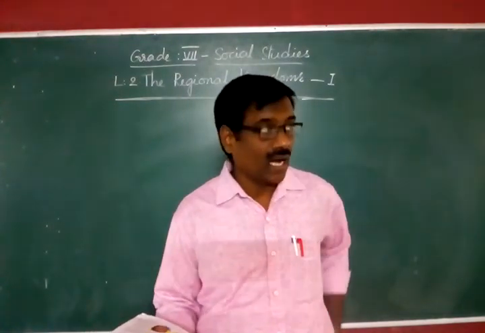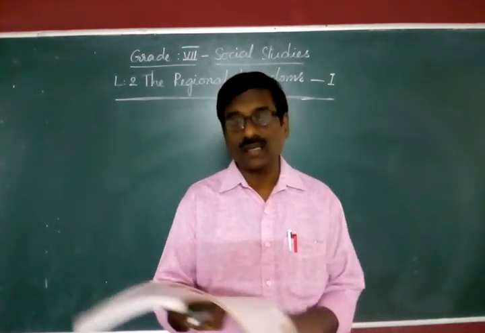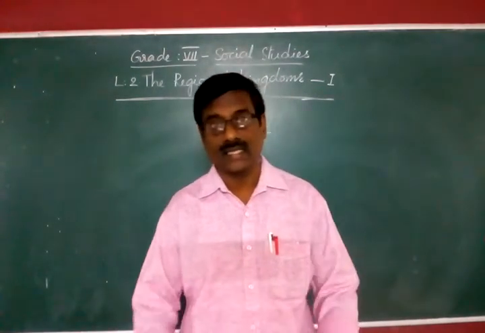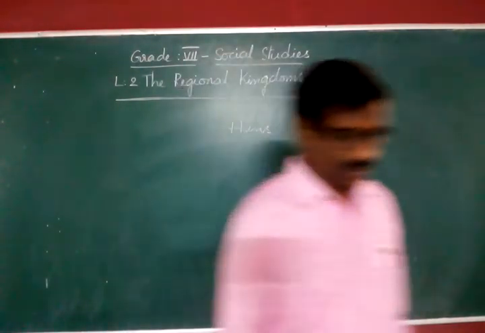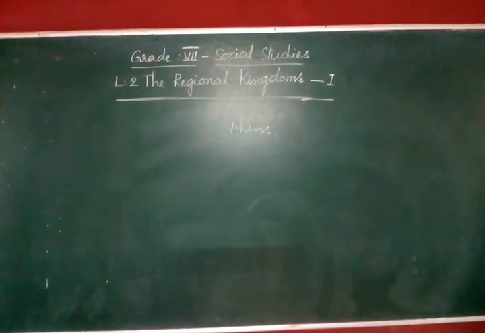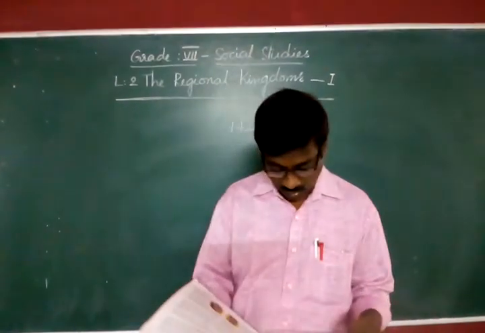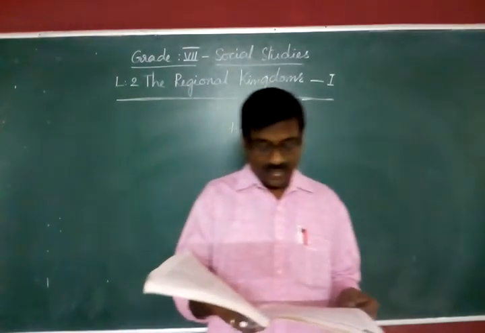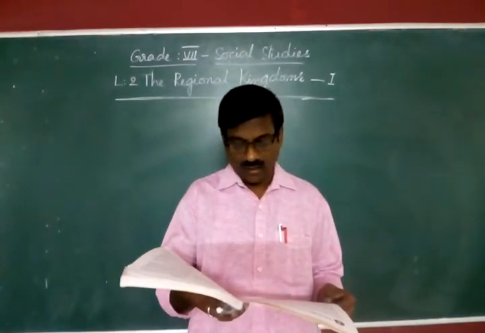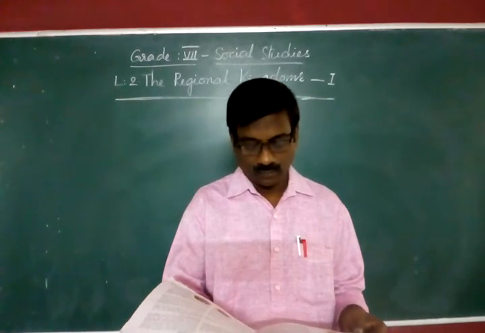Next, Solankis of Gujarat, another important dynasty. The Solankis were also known as Chalukyas of Gujarat.